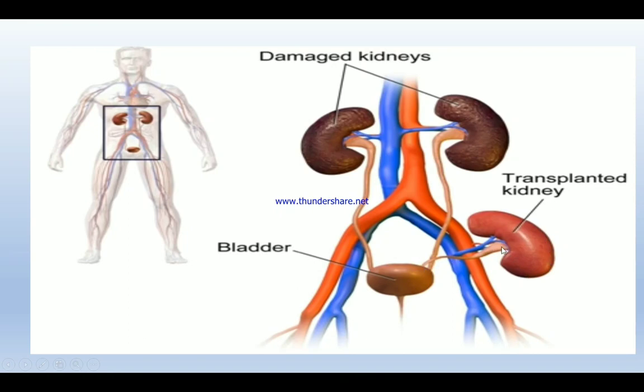This replaced kidney will help in the process of urination. This is what we call transplantation. This kidney is a transplanted kidney, and it will do the job. It can be taken from someone else. One kidney is enough for a person to perform urination.